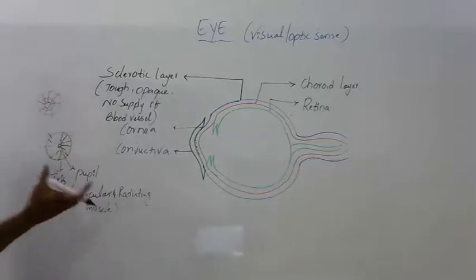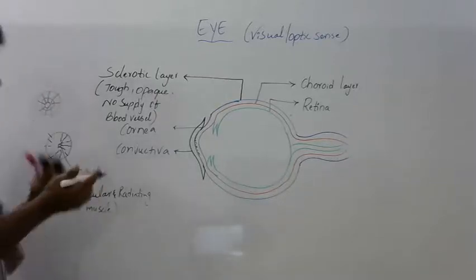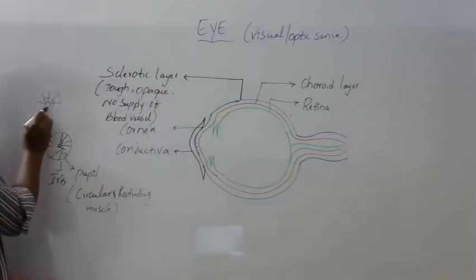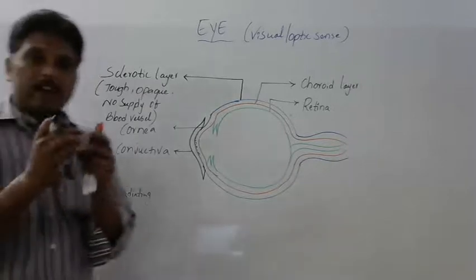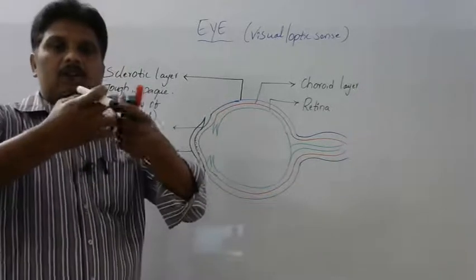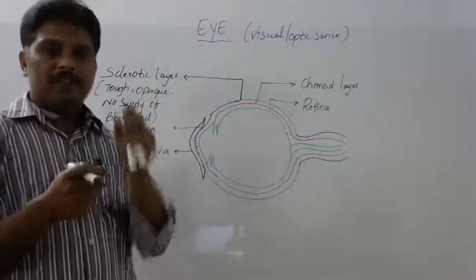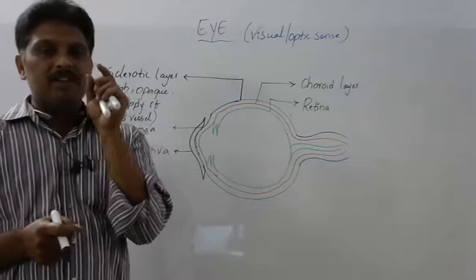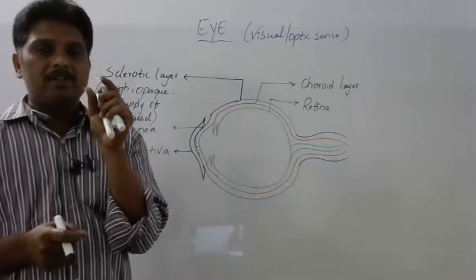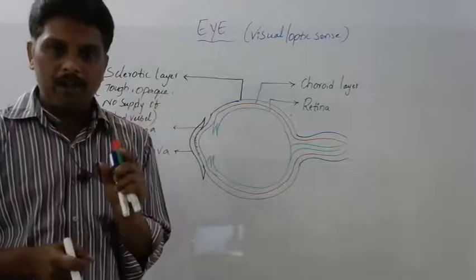Okay, when the circular muscles contract, the diameter of the pupil, this aperture, decreases. When the radiating muscles contract, the diameter of the pupil increases. That means the iris increases and decreases. The muscles in the iris help in increasing and decreasing the diameter of the pupil.